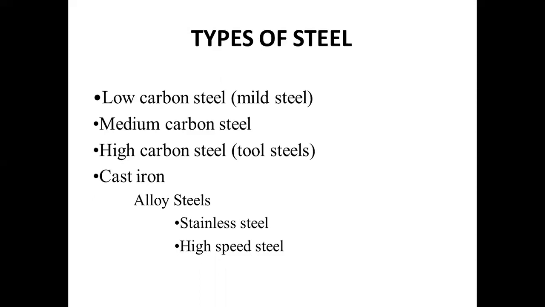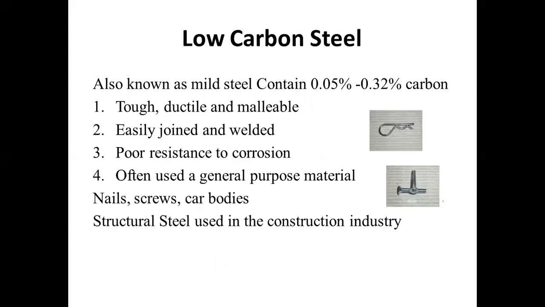In this, again, another classification is alloy steel. The alloy steel is classified into two categories. One is stainless steel and the second is high speed steel. But in our syllabus, there are three types of steel. First is low, second is medium, and third is high carbon steel. Now we can start with the first, low carbon steel.